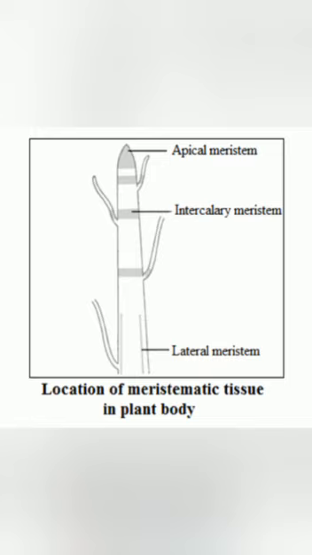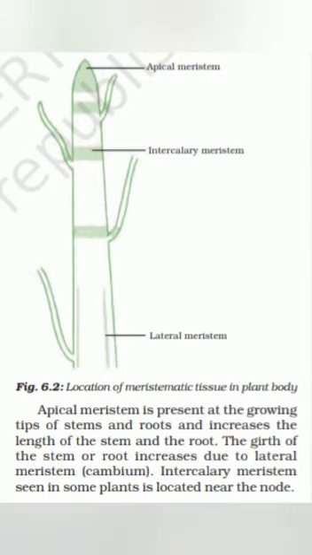Apical meristem is present at the apex of the plant, that is, at the growing tips of the stems and roots. That is why it is known as apical meristem. Apical meristem is also present at the apices of the leaves.